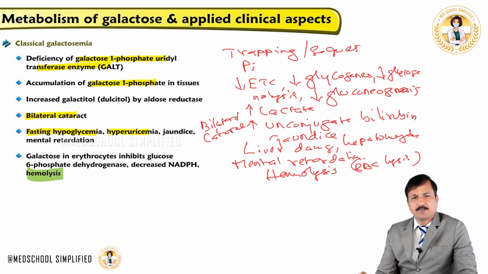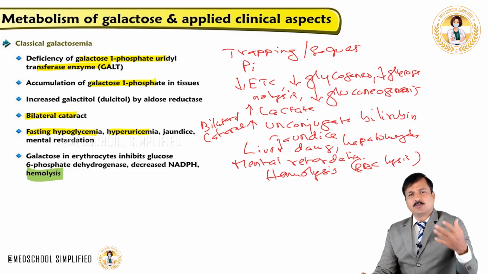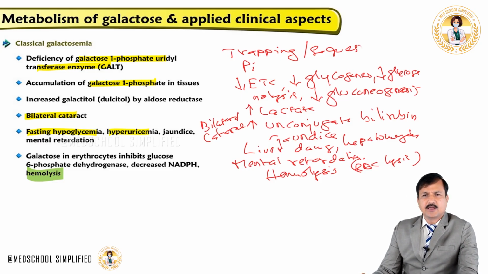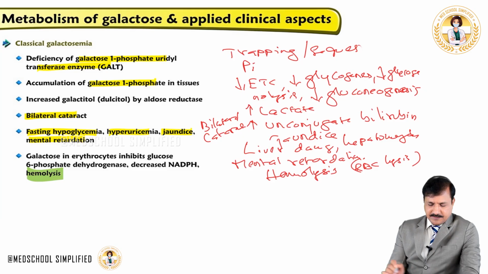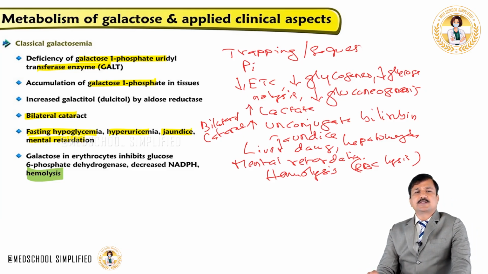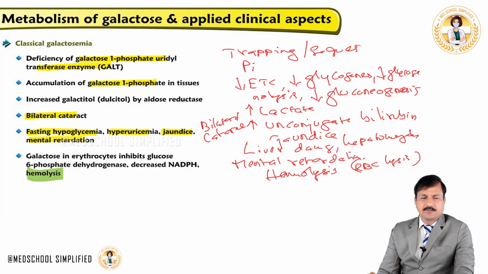Hyperuricemia, why does the patient show hyperuricemia? Because more and more purines are undergoing degradation just to provide inorganic phosphate. So uric acid levels will increase. Jaundice, because of increase in unconjugated bilirubin there. Mental retardation. So these are all the signs of classic galactosemia.